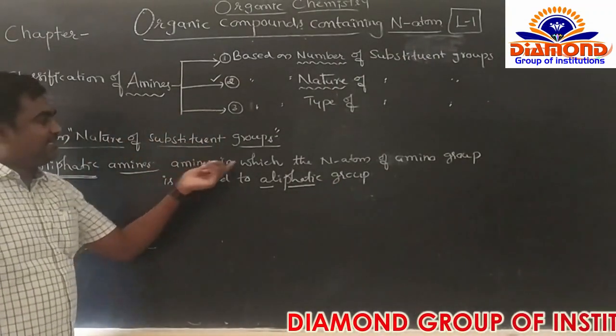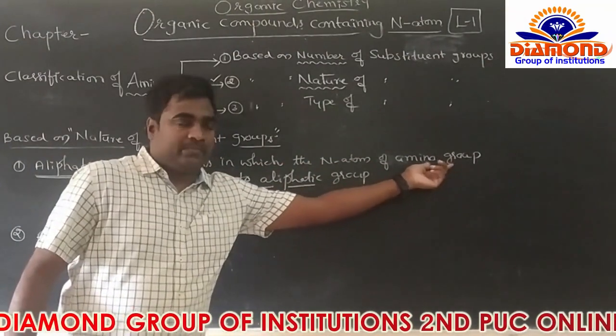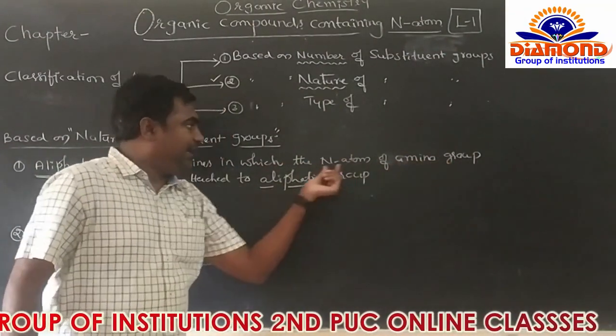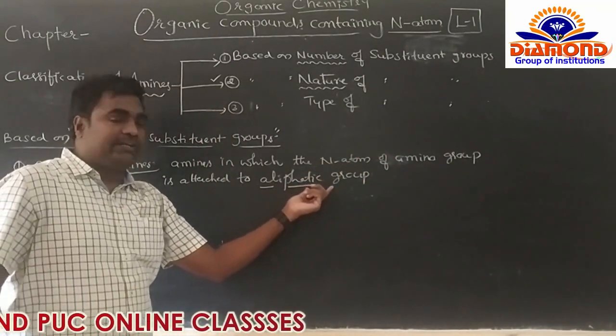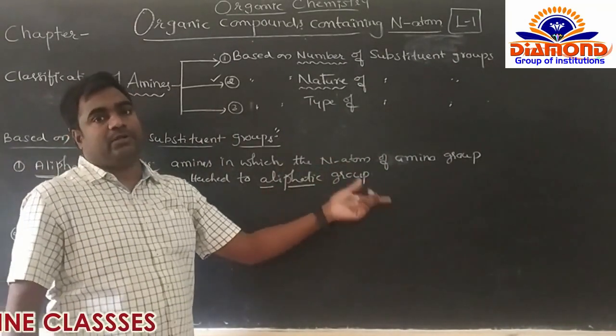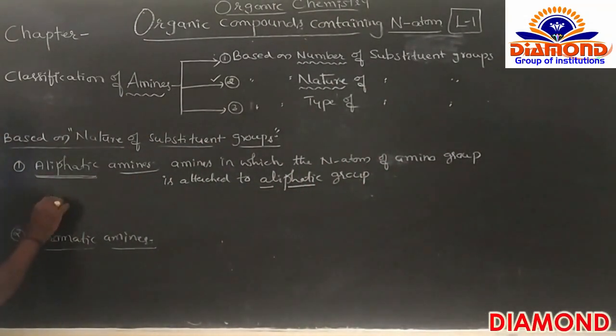So the amines in which the nitrogen atom of the amino group has an aliphatic group directly attached, those are called aliphatic amines. So, examples: